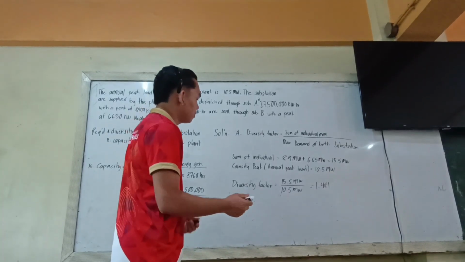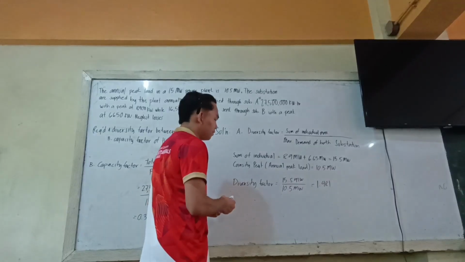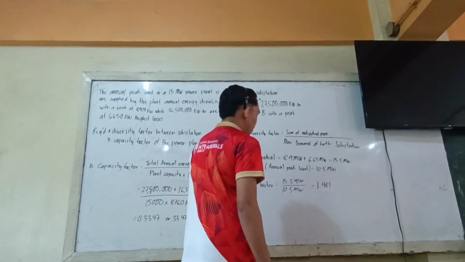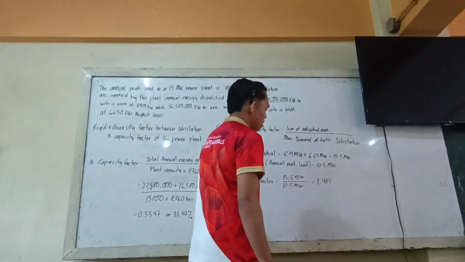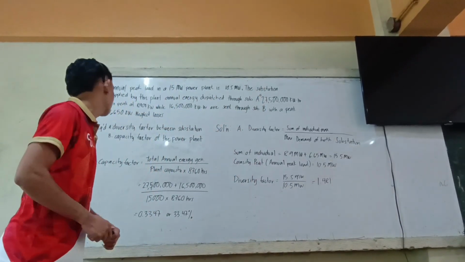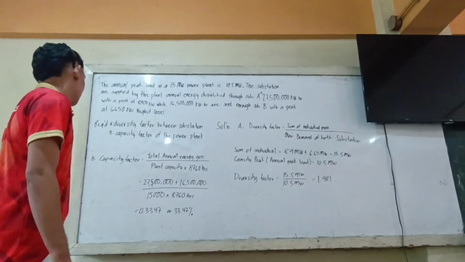Okay. Now we have to solve the diversity factor. 15.5 megawatts over 10.5 megawatts equals 1.481. Next, we have to solve the capacity factor.